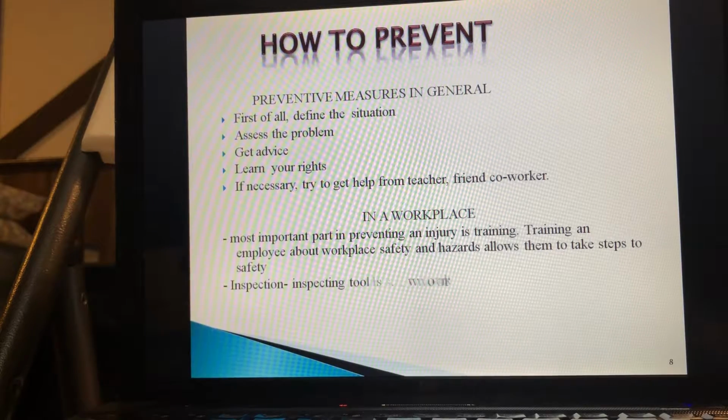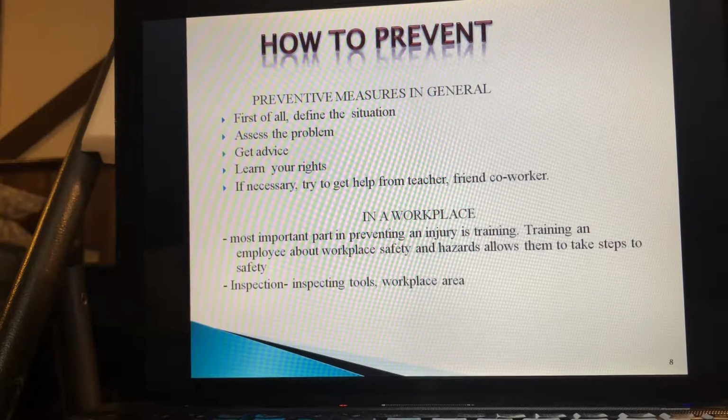Second is inspection. Now, this part is where you have to be punctual, right? You have to be punctual. Inspecting at every regular interval could seriously save lives. For example, we all know Bob from the previous slide, right? Bob, he fell from the ladder. I'm sorry. I feel sorry about him.